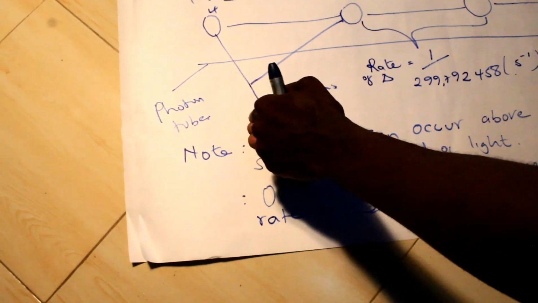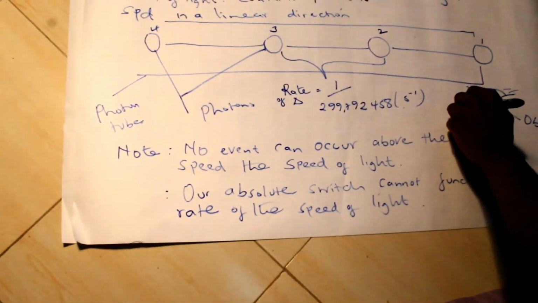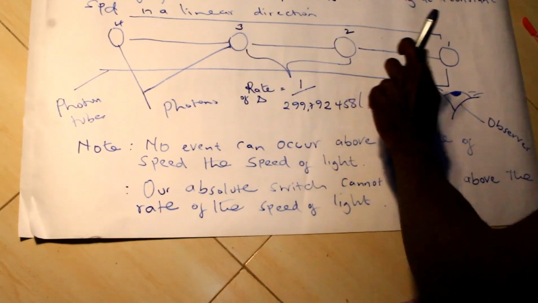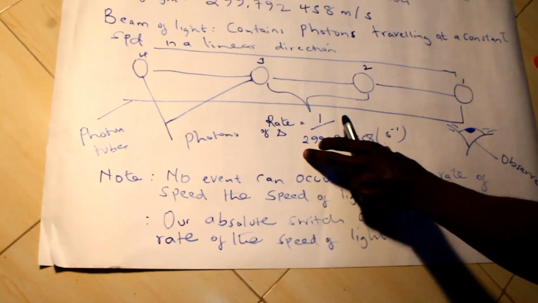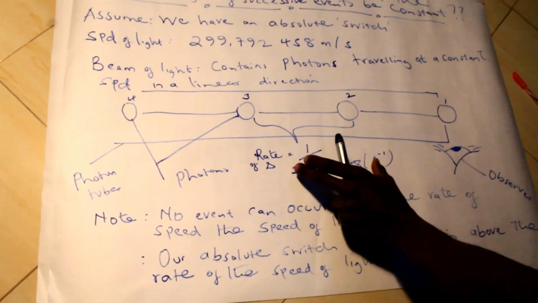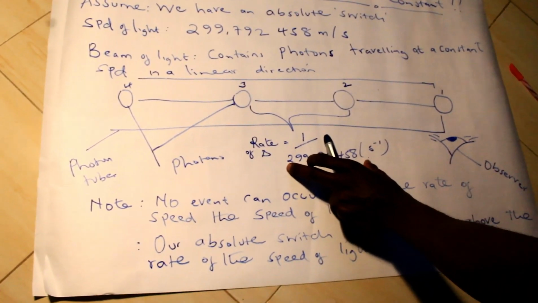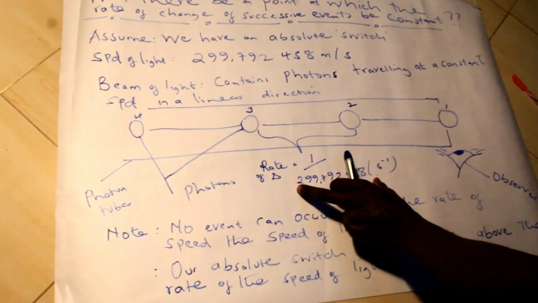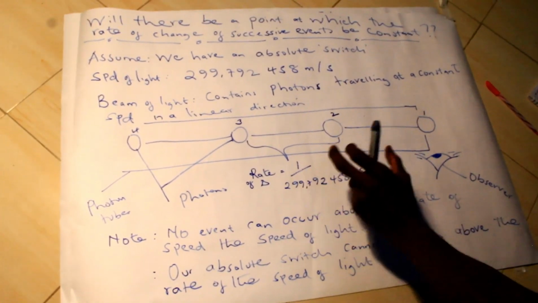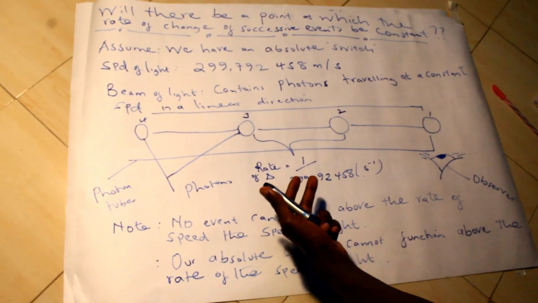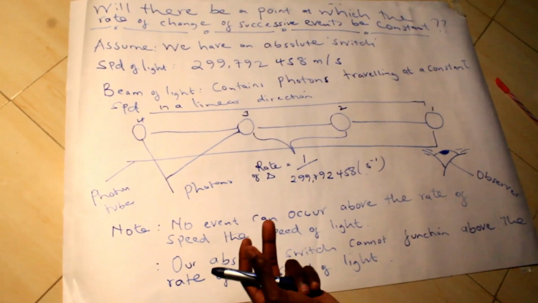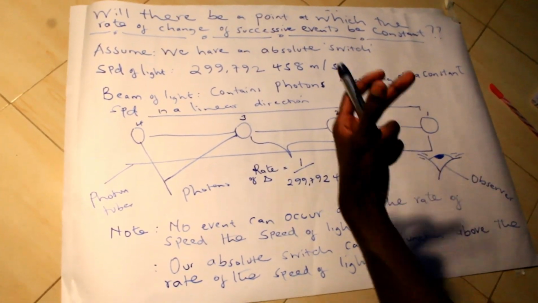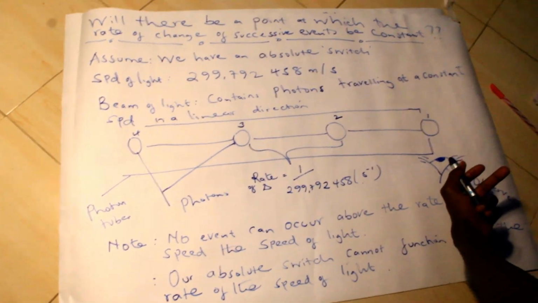So we can easily say that Thompson's lamp paradox will be on when the rate of change of the event is at this point. When the rate of change is at this point, Thompson's lamp paradox will be on, because what we say is that the switch itself has already assumed the properties of light, and we will no longer be seeing the other event, which was the bulb being off. The only event we'll be having here is the bulb being on throughout.